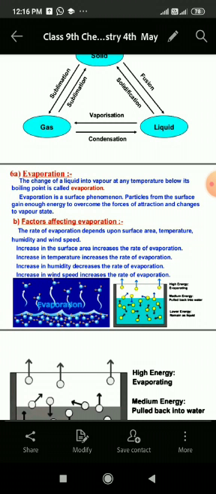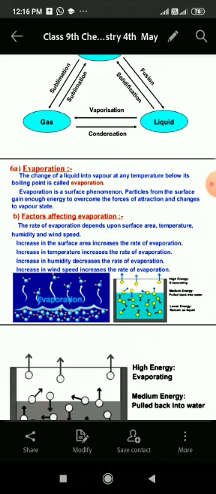However, these are not stationary and have some kinetic energy at all temperatures. The particles of a liquid are also colliding with one another and exchanging energy during collision. And above the liquid surface, atmosphere or air is present, which is a mixture of several gases. The particles of the liquid present on the surface have a tendency to come out from the surface so that they may acquire more freedom to move and become part of the atmosphere. This is known as randomness.